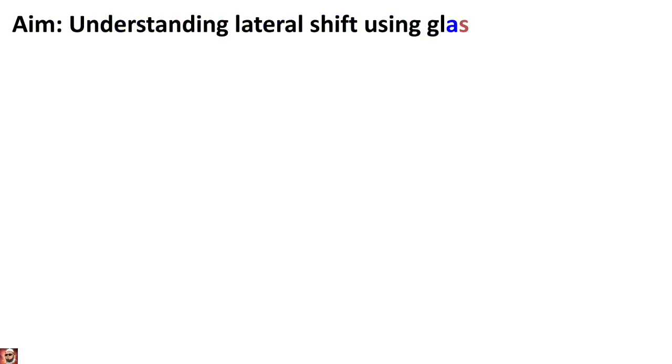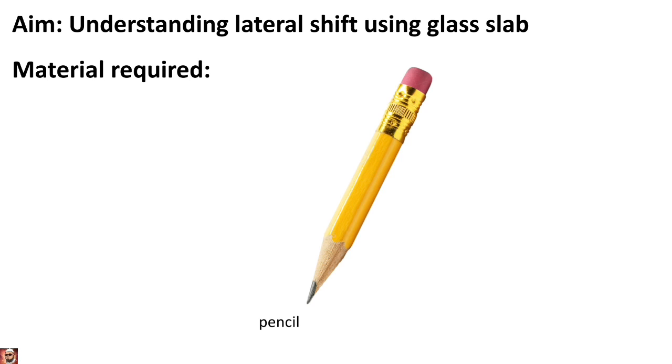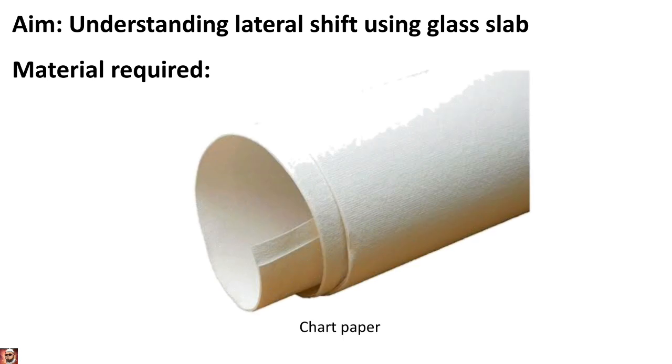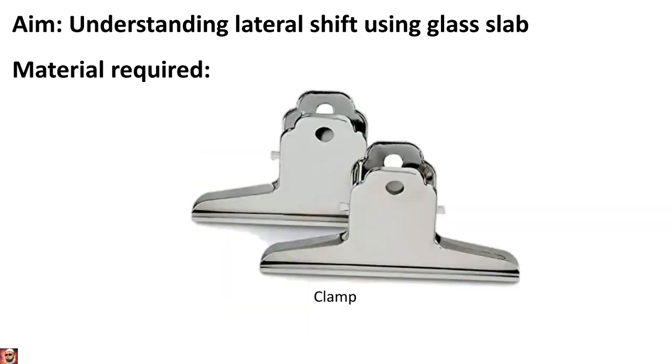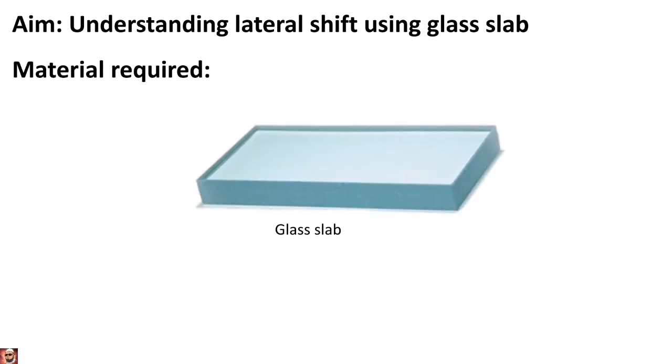Aim: to understand lateral shift using a glass slab, here we are going to find the lateral shift of the glass slab. Material required: drawing board, pencil, chart paper, clamp, scale, glass slab and pins.